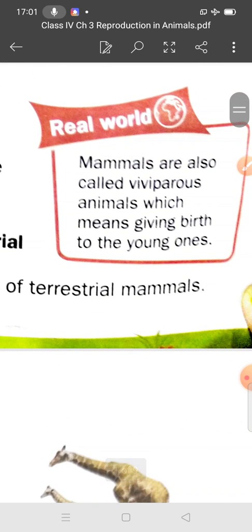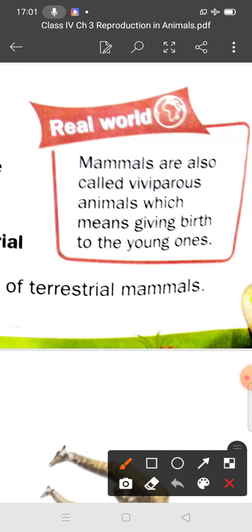Mammals are also called viviparous. What is the meaning of viviparous animals? Viviparous means giving birth to the young ones.